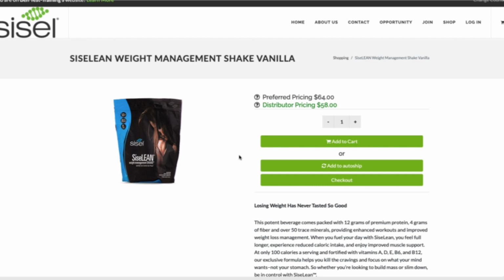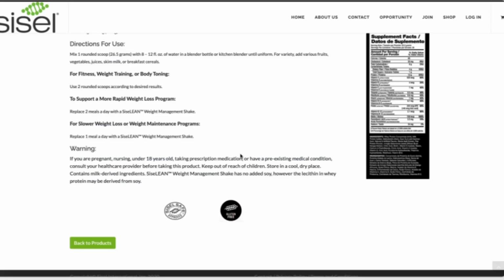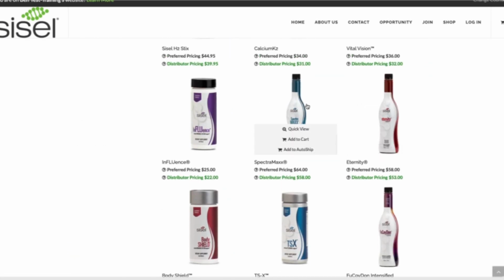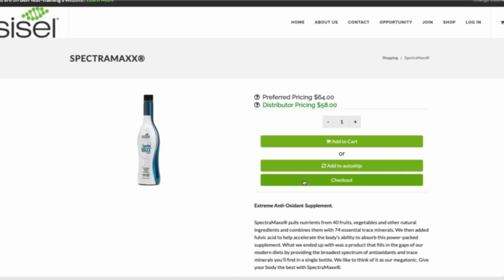Now let's say they add Sizzling Vanilla to cart, then they go back, and let's say they add Spectramax to their auto ship. To check out from this point, they can either go back into a product page and click the checkout button, or they can go up to the very top right and click on the shopping cart button.